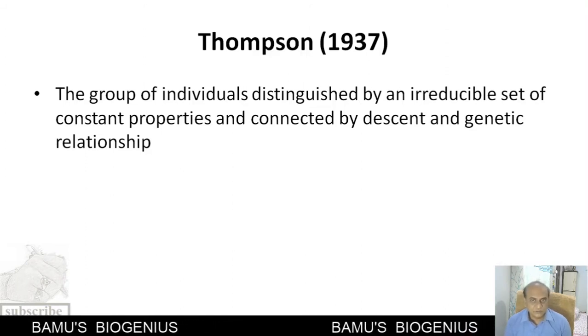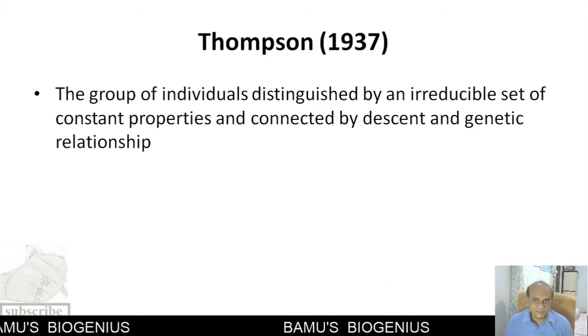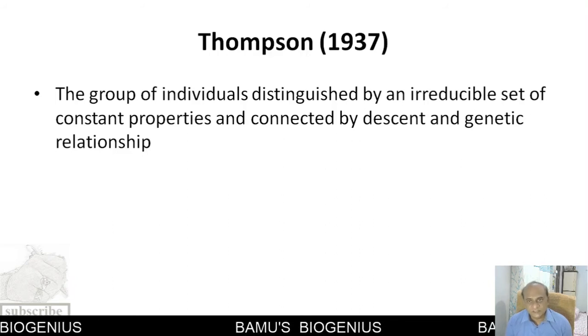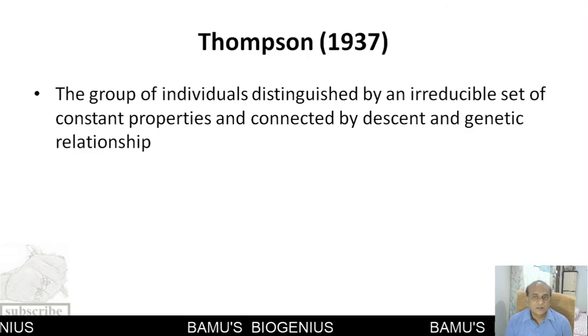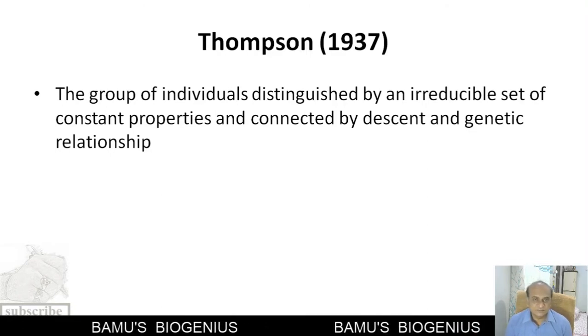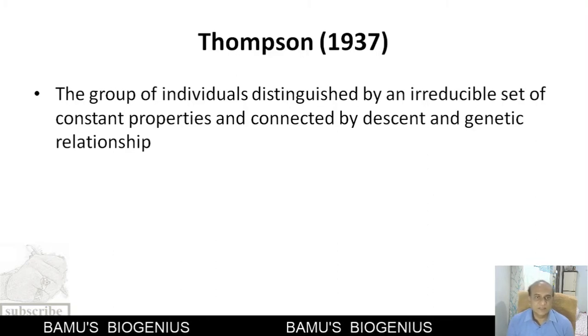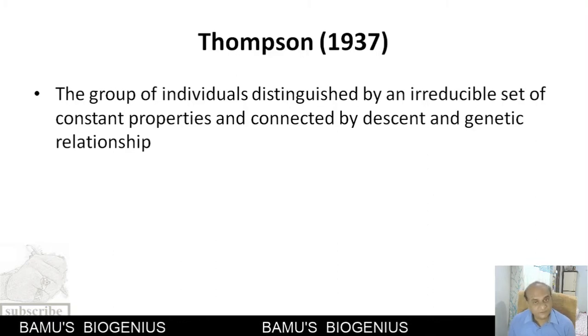So by this time, knowledge of genetics was there, and because of that, different scientists and biologists added these genetic relationships into the definition of a species, and because of that, they gave this particular type of definition.